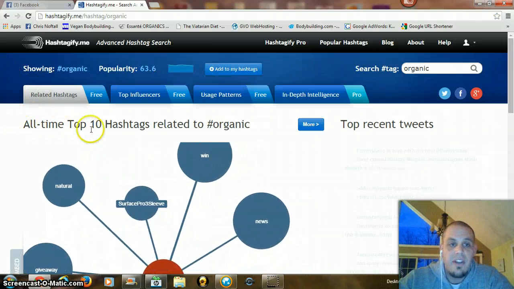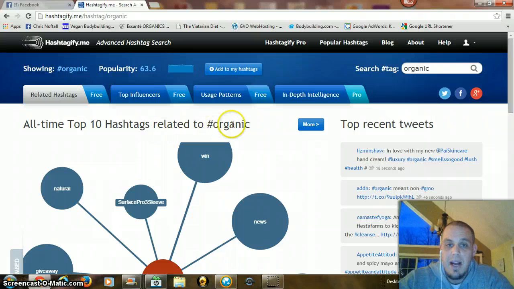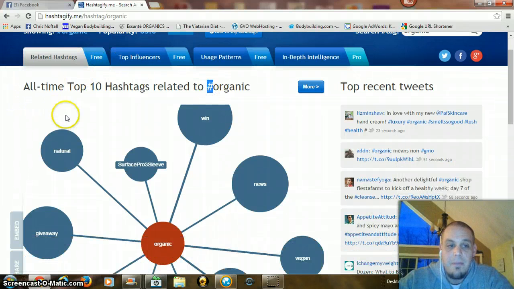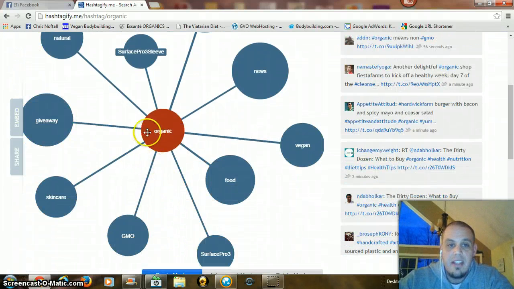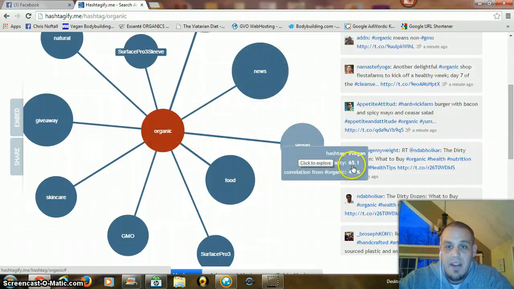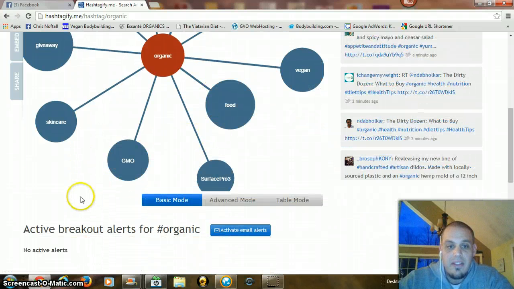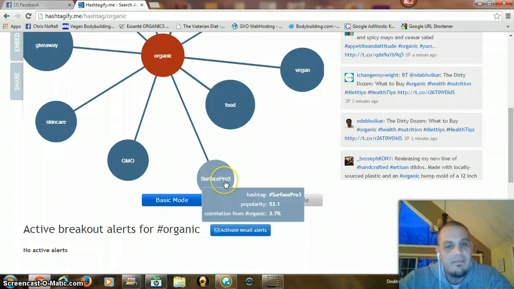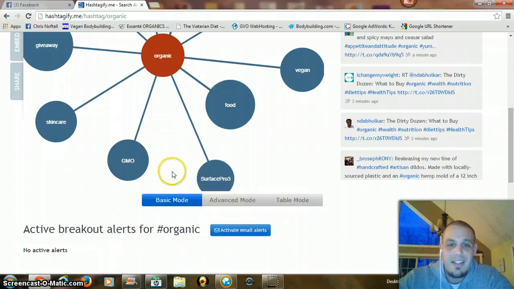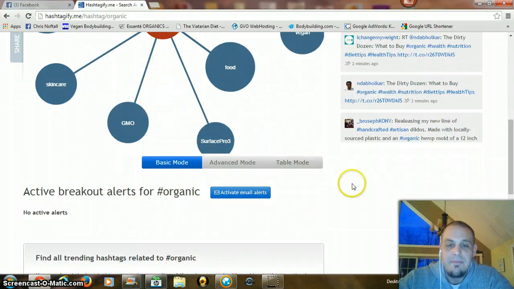Okay, so it's going to give us the all-time top 10 hashtags related to pound organic. And when you're using a hashtag, this is kind of like the universal symbol, this number sign here, before the term. Okay, then these again are all the different things that are going on. You can see vegan's popular, 65%, food, obviously, GMO, obviously, Surface Pro 3, I'm not too sure. That has to do with Microsoft, but maybe it's bringing in more than just organic the way we were thinking of it. So I want you to come down here.